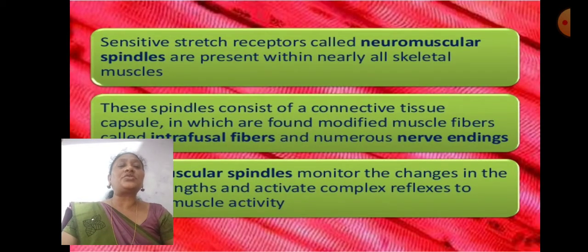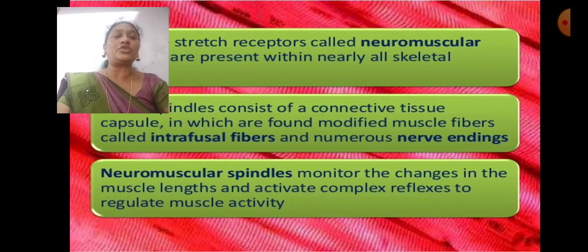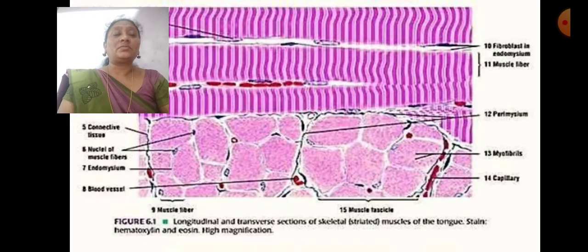Stretch-sensitive receptor cells called neuromuscular spindles are present in nearly all skeletal muscles. These spindles consist of a connective tissue capsule in which are found modified muscle fibers. Numerous neuromuscular spindles monitor changes in muscle length and activate complex reflexes to regulate muscle activity. Muscular tissue.